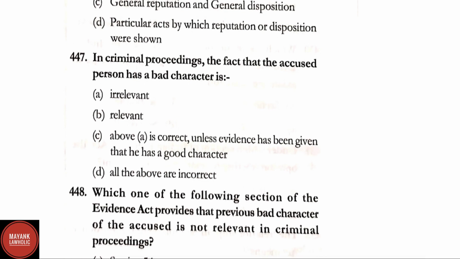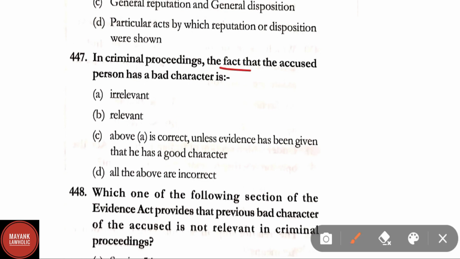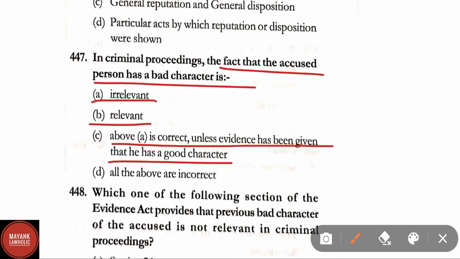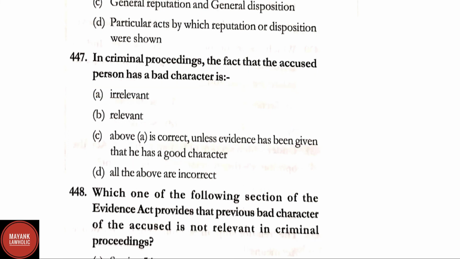Question number 447. In criminal proceedings, the fact that the accused person has a bad character is: irrelevant, relevant, A is correct unless evidence has been given that he has a good character, or all the above are incorrect. Here correct answer is option C, that is A is correct: irrelevant unless evidence has been given that he has a good character. Option C is the correct answer.